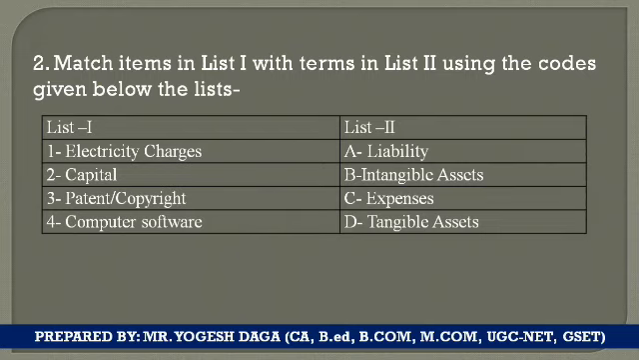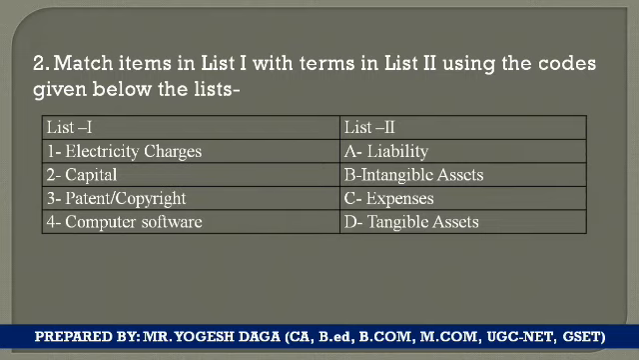Now we know electricity charges come under expenses. So for the first, option C is the correct option. Second option, capital always comes under liability. So for the second, A is the correct option. Patent and copyright are intangible assets. So for the third, option B is correct. And computer software is just like patents and trademarks, so it is also an intangible asset. So for the fourth, the correct option is also B.